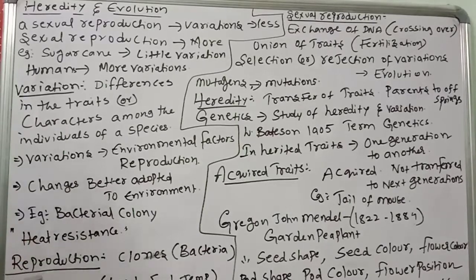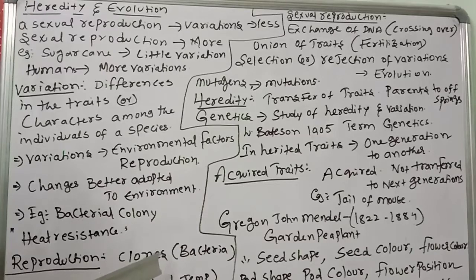Those who don't have that variation will be eliminated. Those that survived will spread the heat resistant character to the next generations. So environmental factors affect the creation of variations.